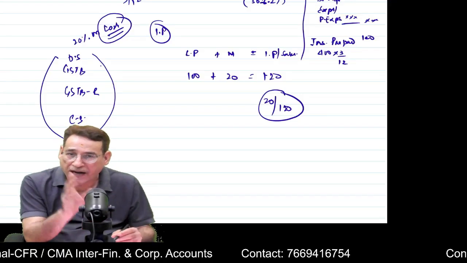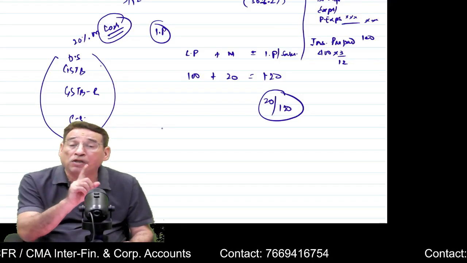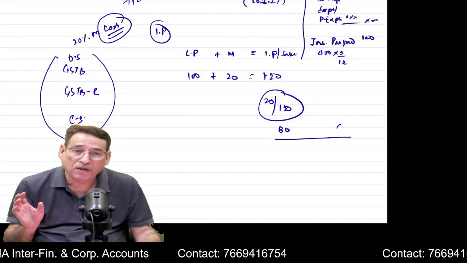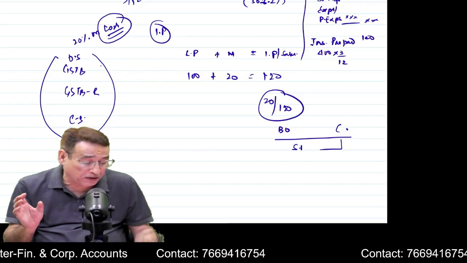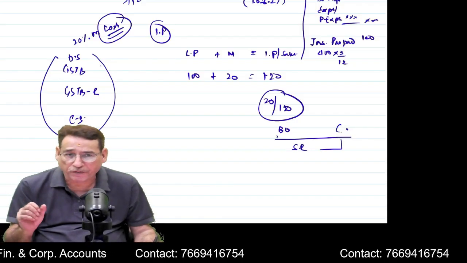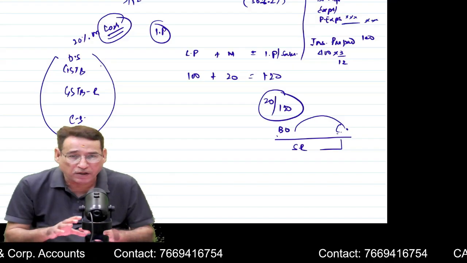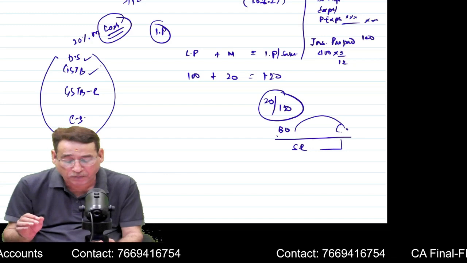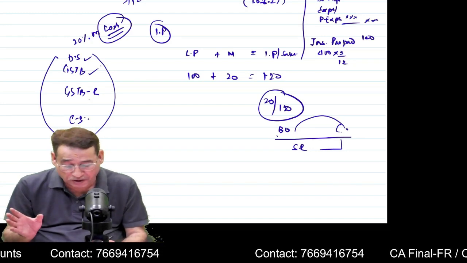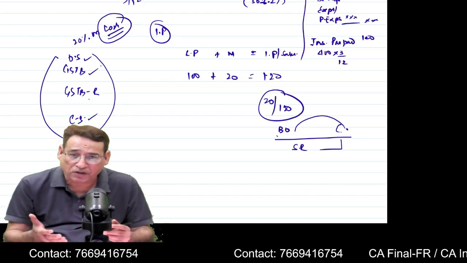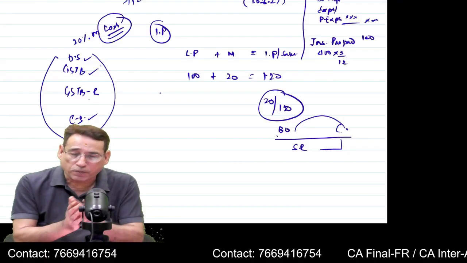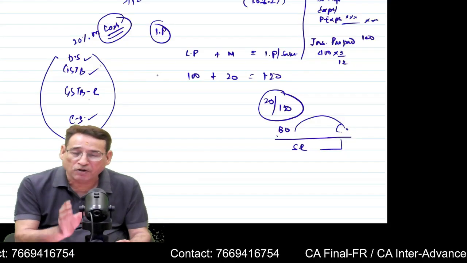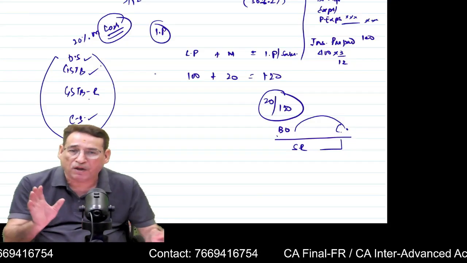Loading is generally done only with respect to goods which are flowing between the head office and the branch office. That is why loading will never ever be done on sales return, because sales return means goods have been sold to the customer by the branch. And if customers are returning the goods, that means they are returning the goods to the branch office. So that's the reason here you are not going to do any loading. Loading is done only with respect to goods sent to branch, opening stock, goods sent to branch returns, closing stock, goods in transit. And you know the treatment: loading is always put on the opposite side. So these are the points which you need to take care of when you do the accounting under the debtors system. Is it clear to you or not?